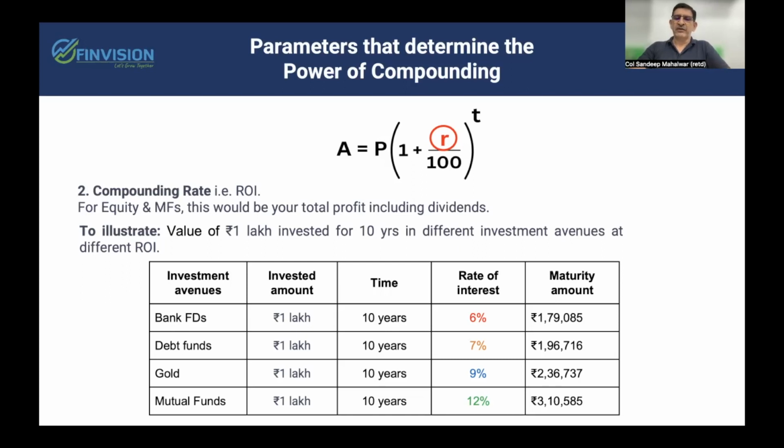Gold giving you around 9% rate of return would have compounded to 2.36 lakh rupees. Whereas in equity and mutual funds, taking the conservative rate of return that they have been able to generate of 12%, the same investment of 1 lakh rupees 10 years back would have compounded to 3.1 lakh rupees. So that is the difference a marginal ROI can make to your corpus.